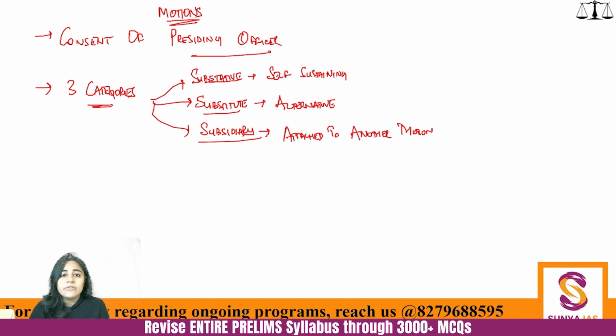So this is very important. Three categories, three broad categories. And then within the subsidiary motion, three types of sub motions also come. One is an ancillary motion. What does ancillary motion mean? What is an ancillary industry?